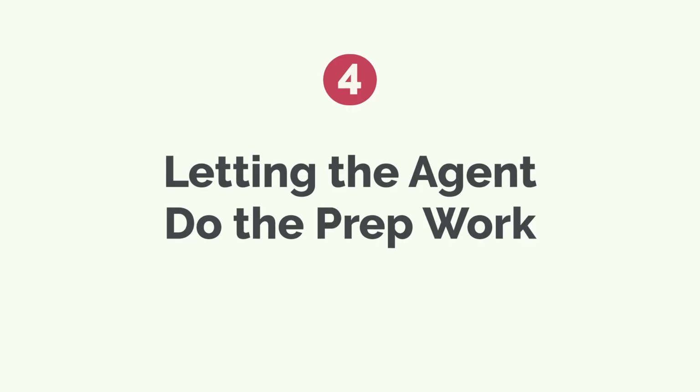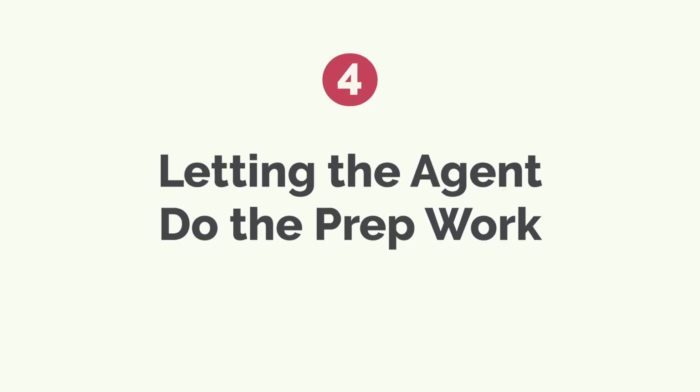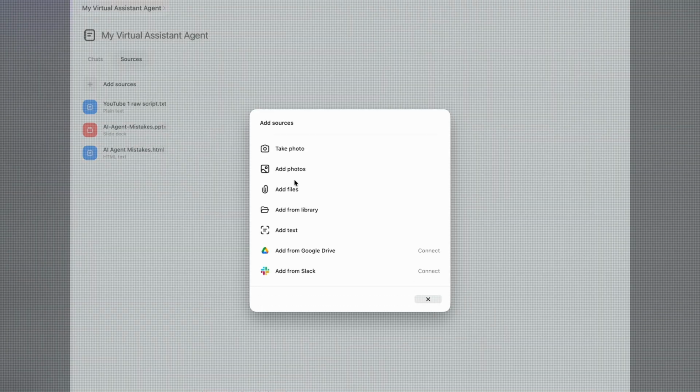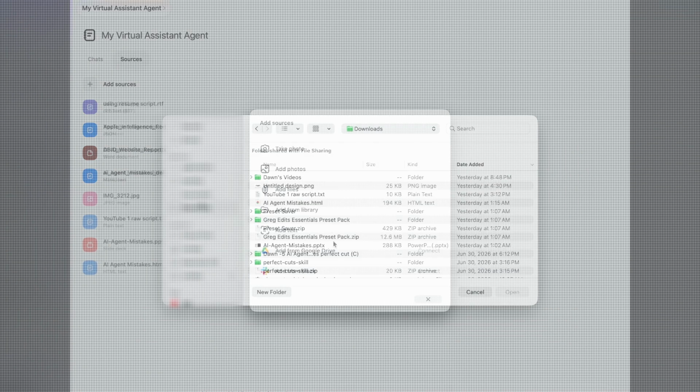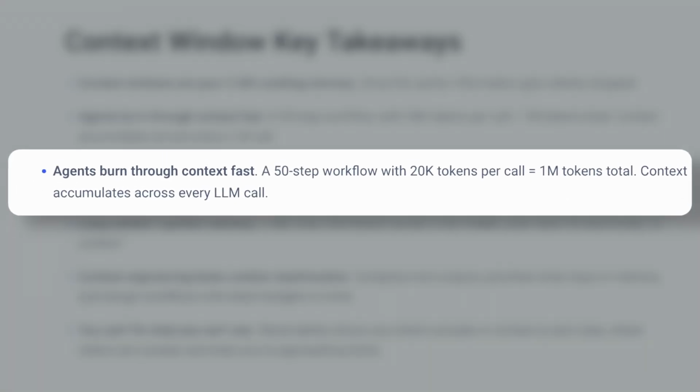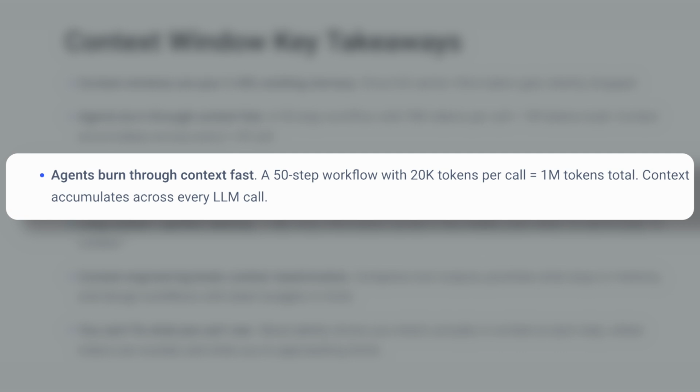Mistake number 4 is letting your agent do the prep work for you. When building an agent, it might feel right to just give it your entire chat history or every relevant document that you have and put all of that into the agent's context library so it can reference everything that you know with every call. But the problem with that is agents burn through a massive amount of tokens just digging through those documents trying to find the relevant pieces. And the more irrelevant context you give the agent, the more confused it's going to become.